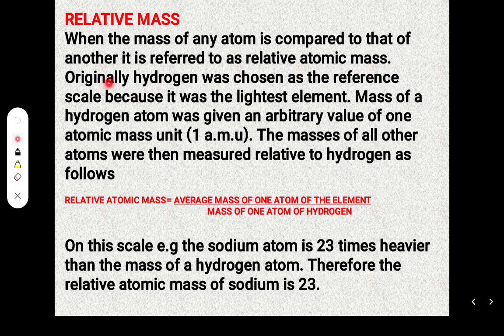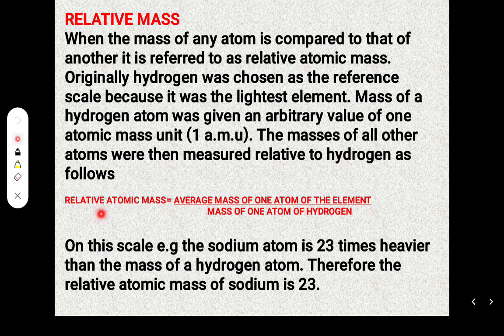In the past, hydrogen was chosen as the reference scale because it is the lightest element. The mass of a hydrogen atom was given an arbitrary value of 1 atomic mass unit, written as 1 amu. The masses of all other atoms were then measured relative to hydrogen as follows.